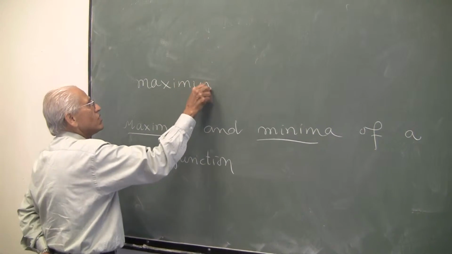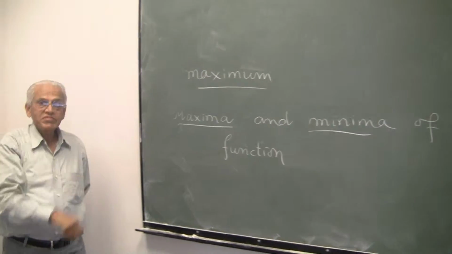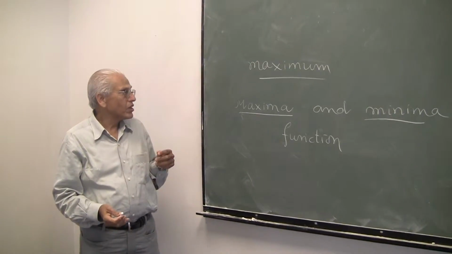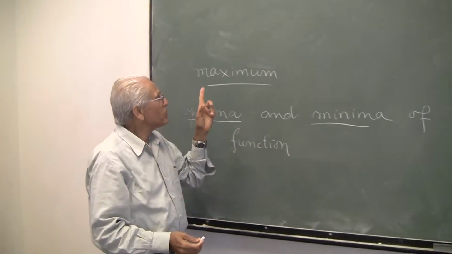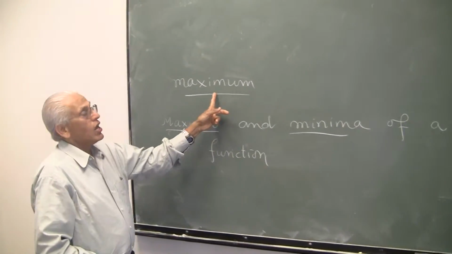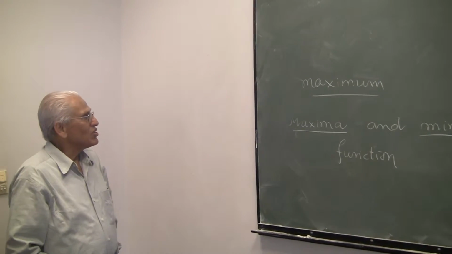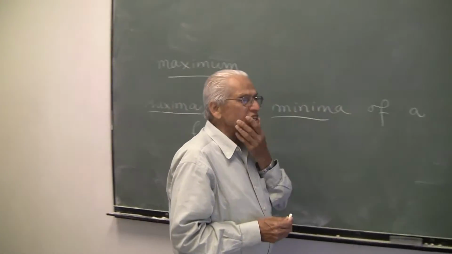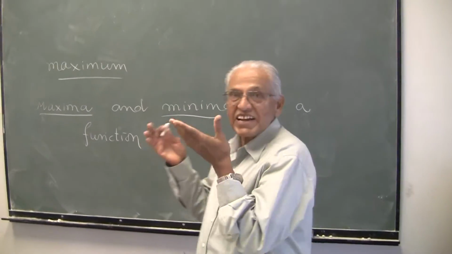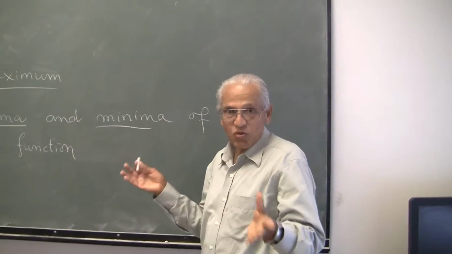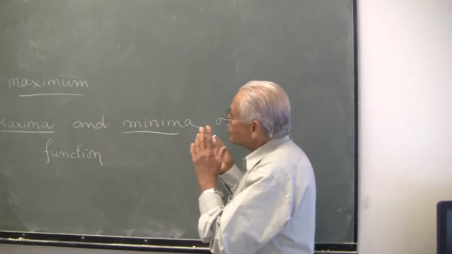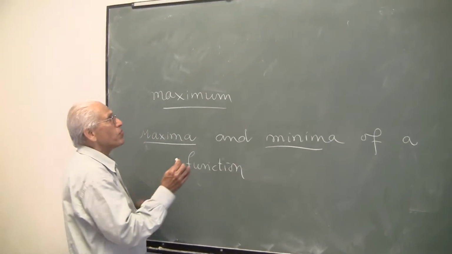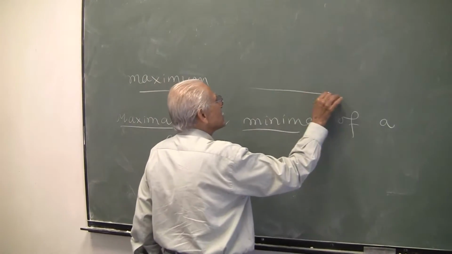Now, in our day-to-day language, there is always one maximum. How can there be many maxima? And this is a plural, so then this requires some kind of adjective before. So what happens is it's like this. When you say that this is the tallest building, you mean tallest building in that area. You don't mean it is the tallest in the world. So something similar here. When you say maxima, it means it is maximum in a neighborhood like this.